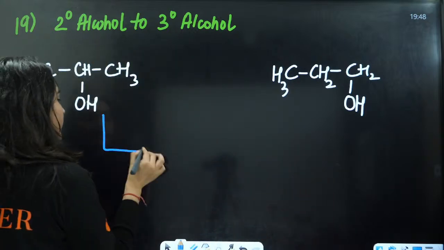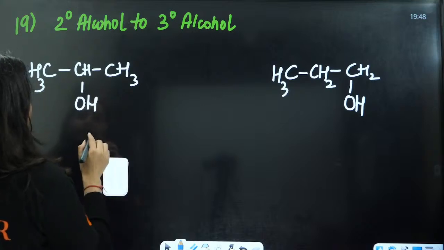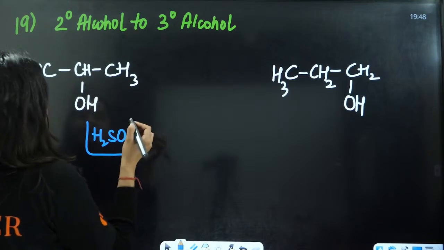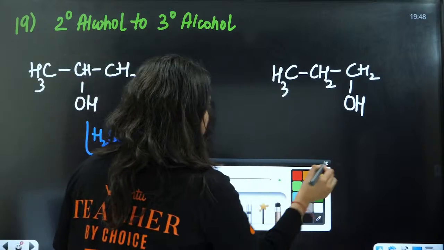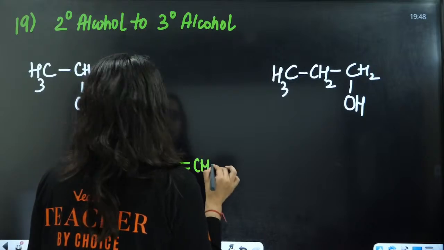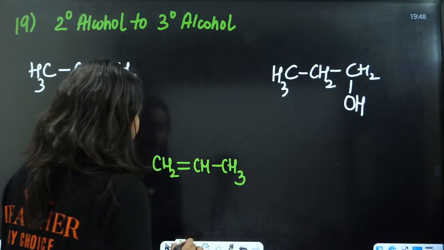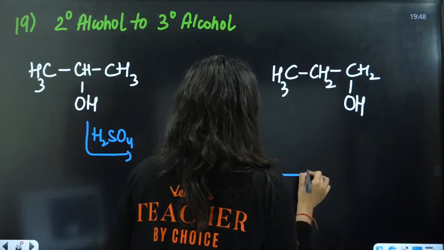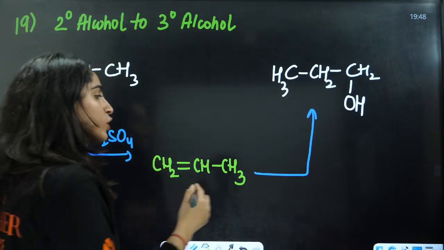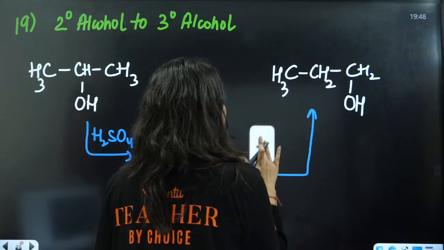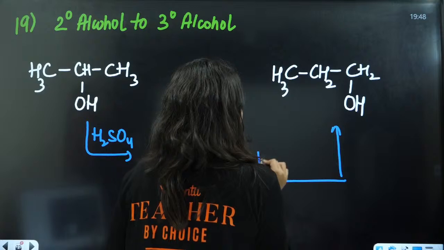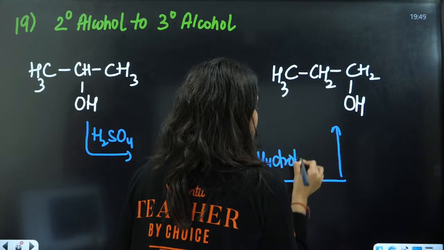So what you can do here is add H2SO4. It will be converted into an alkene, that is CH2 double bond CH, CH3, and then you can add by the anti-Markovnikov rule, that is hydroboration oxidation, diborane and peroxide.